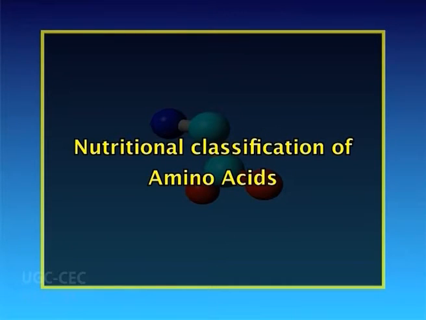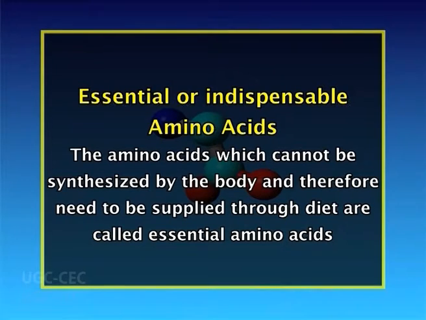We will now study the nutritional classification of amino acids. Based on the nutritional requirements, amino acids are grouped into the following classes. Number 1, essential or indispensable amino acids. The amino acids which cannot be synthesized by the body and therefore need to be supplied through diet are called essential amino acids.